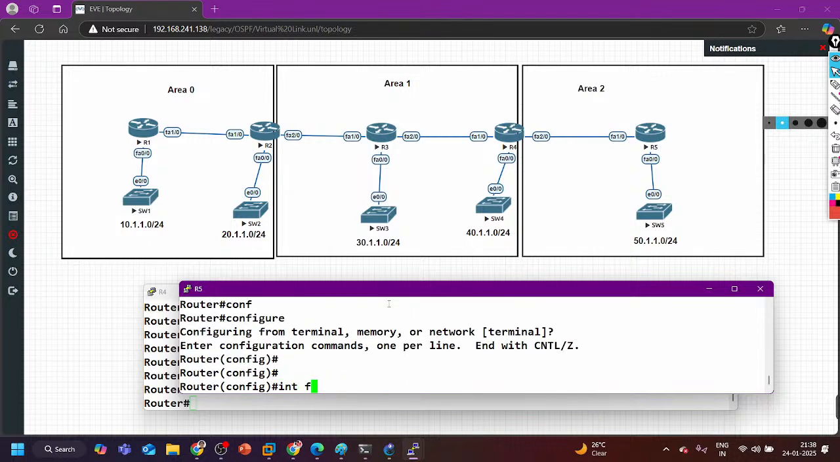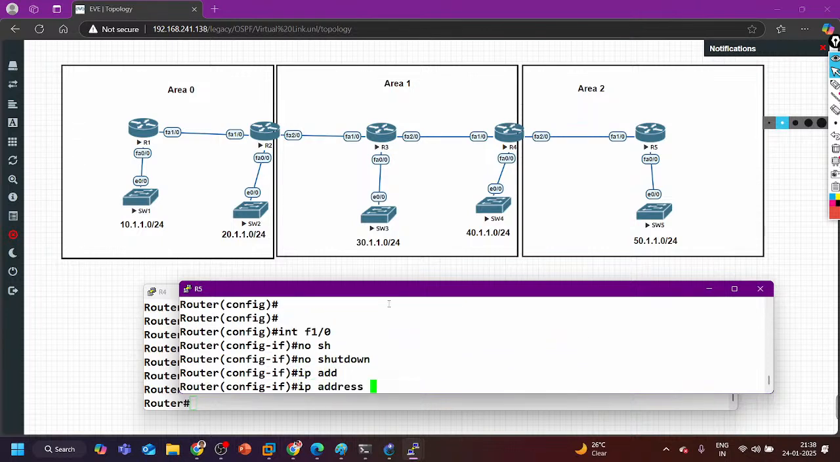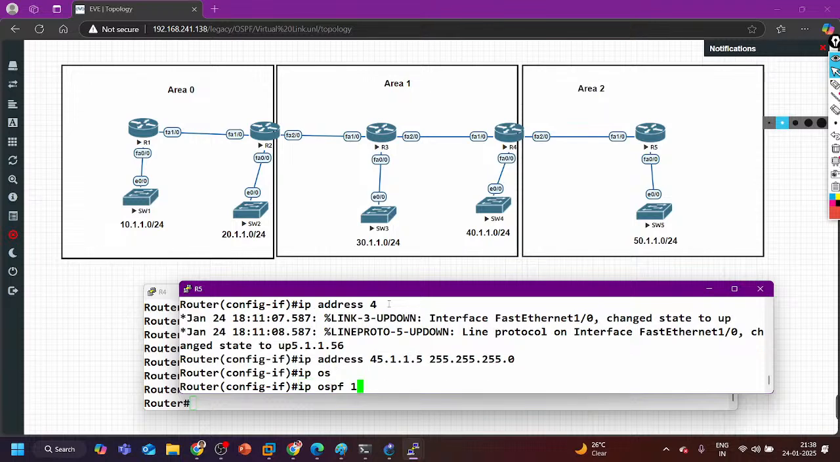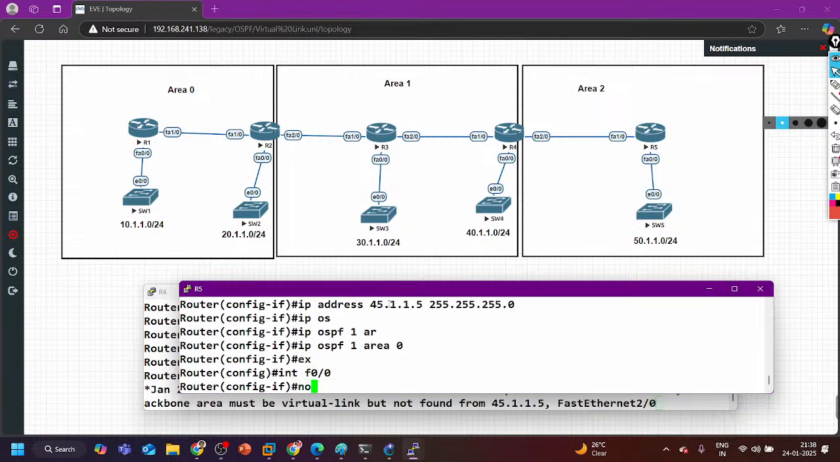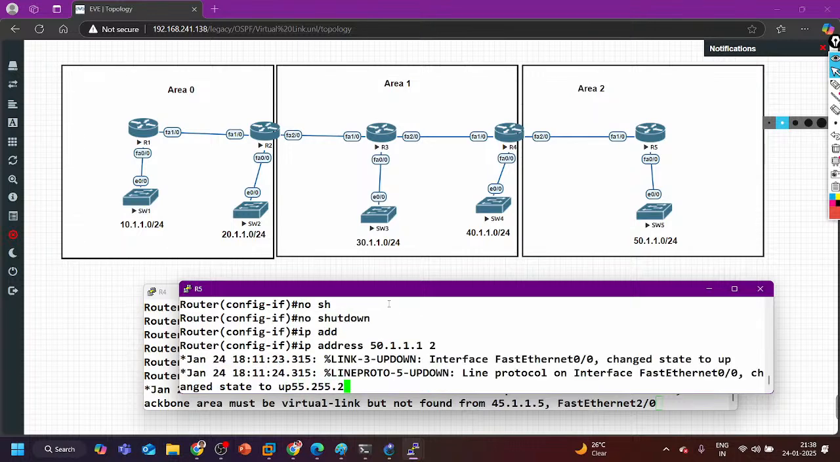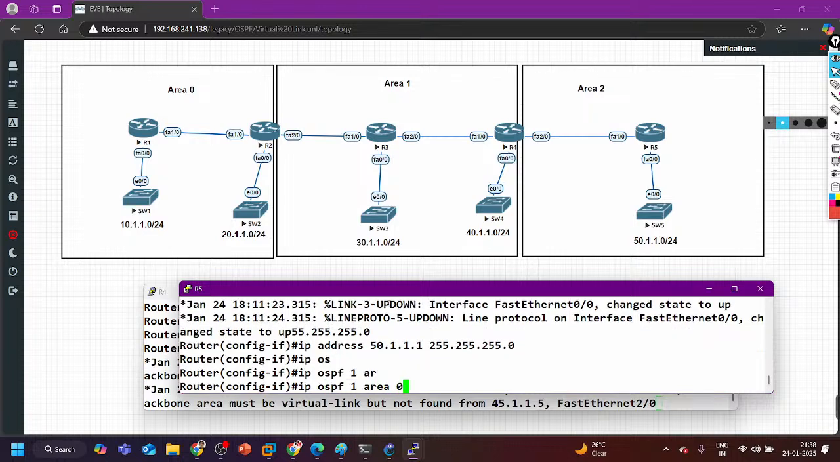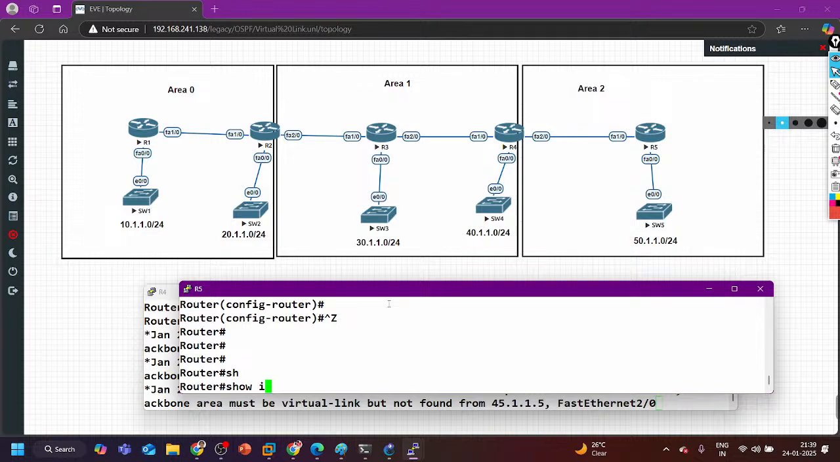Config t, interface F1/0, no shut, IP address 45.1.1.5, 255.255.255.0, IP OSPF 1 area 0. Exit. Interface F0/0, no shut, IP address 50.1.1.5, 255.255.255.0 and IP OSPF 1 area 0. Exit, router OSPF 1 and router ID 5.5.5.5. Clear IP OSPF neighbor.